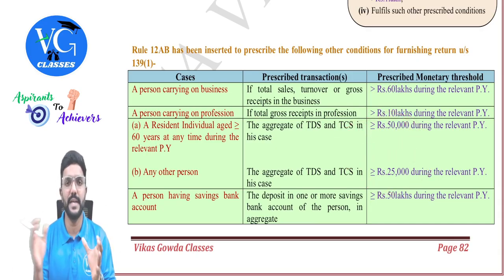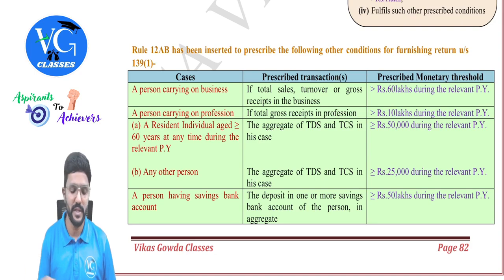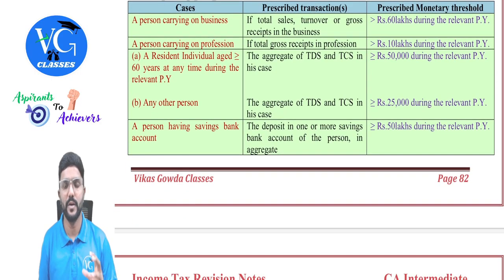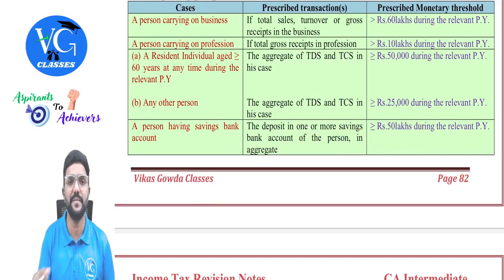So if TDS and TCS all put together is 25,000 or more during the previous year, then they have to file the income tax returns, guys. Then the last person: a person who has a savings bank account and is depositing in one or more savings bank accounts rupees 50 lakh or more during the previous year, they have to file the returns.